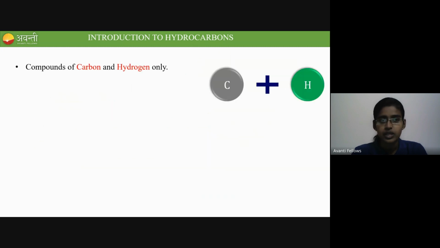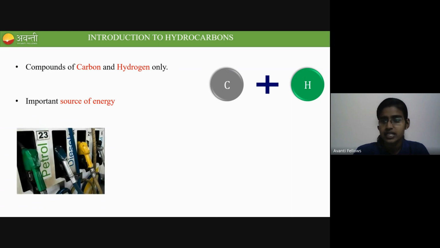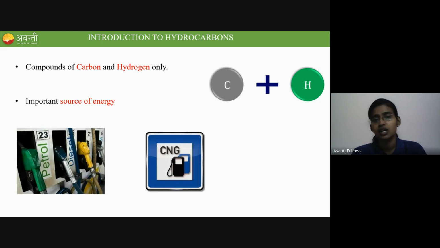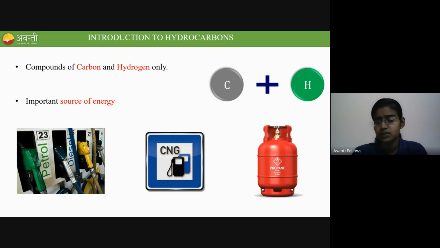So it is a compound of carbon and hydrogen only. No other atom other than carbon and hydrogen should be there. Those compounds which contain carbon and hydrogen only are called hydrocarbons. It is one of the very important sources of our energy, as I have shown you, in petrol and diesel, and in CNG, compressed natural gas, which is also a fuel. For domestic purposes also, we use hydrocarbons. It is one of the very important sources of energy, which consists of carbon and hydrogen only.